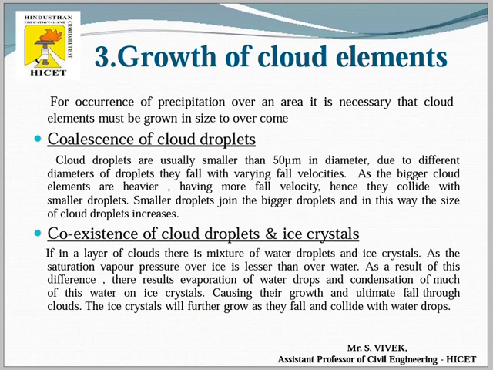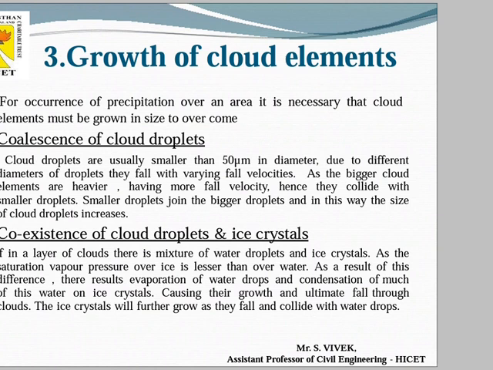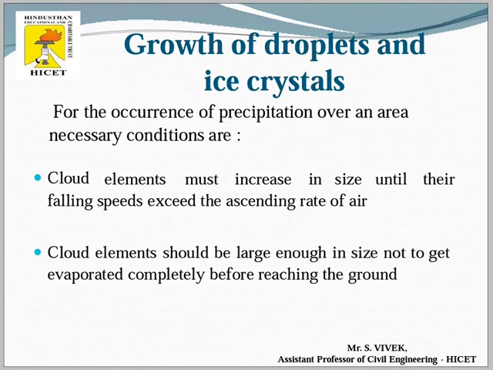In this growth of cloud elements, for precipitation to occur over an area, it is necessary that cloud elements must grow in size to overcome. So the growth of cloud elements is essential to hold the moisture in the cloud for the condensation process. Coalescence of cloud droplets and coexistence of cloud droplets and ice crystals are very essential here. Then growth of droplets and ice crystals happens because the cloud elements require a larger size to hold more moisture for the condensation process.